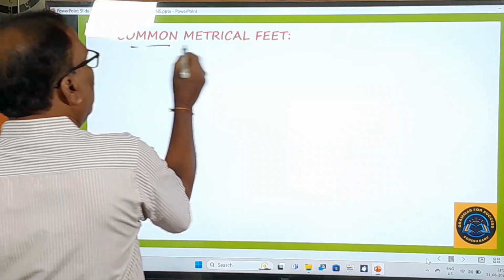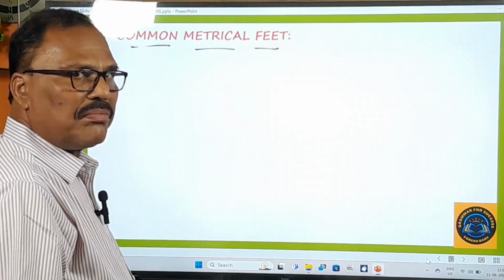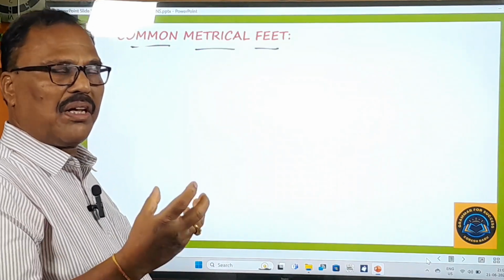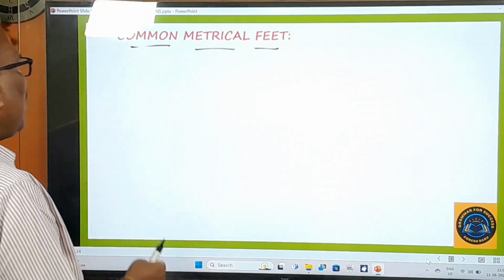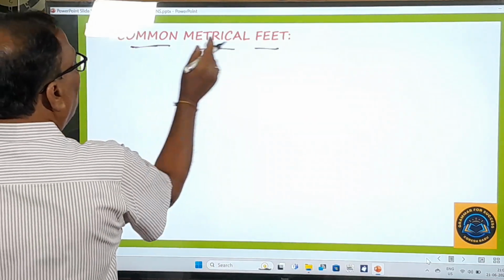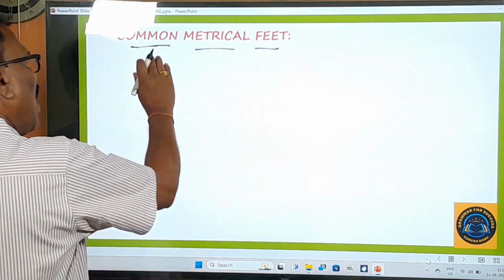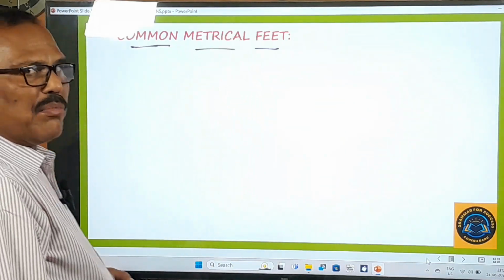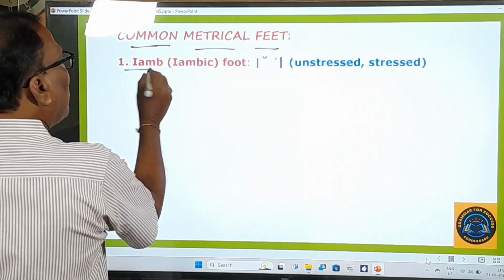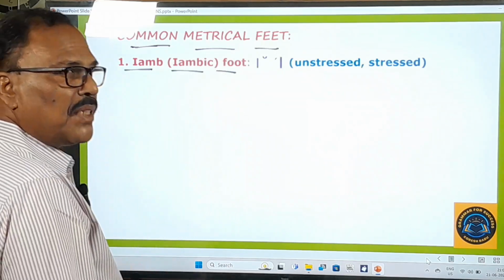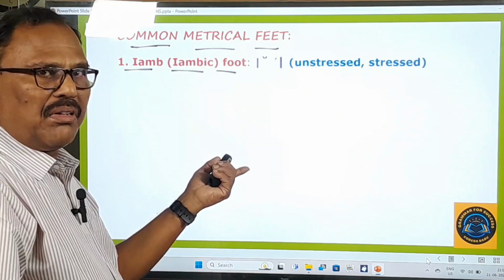Okay, common metrical feet. Now, so far you have learnt about the basic concepts of English poetry. And here now, common metrical feet. About common metrical feet, now I am going to talk to you. And first of all, let us see the iambic foot. Iambic foot or iamb, you can say.